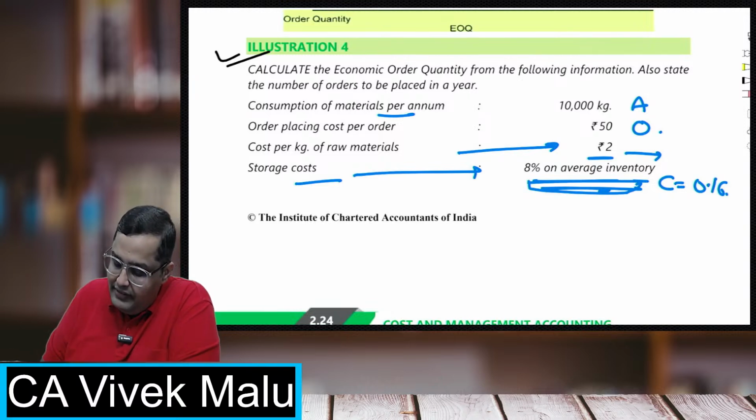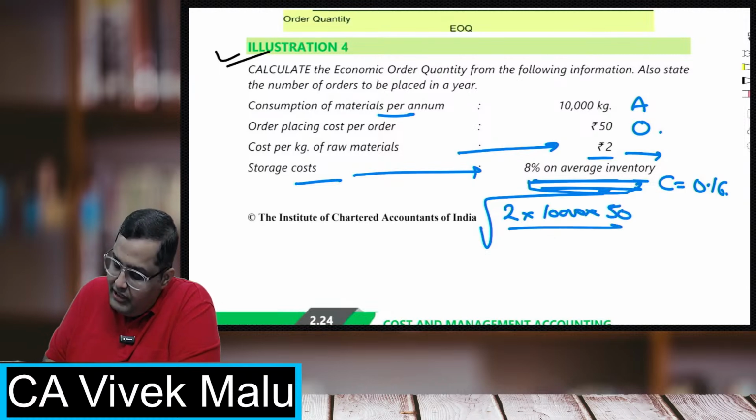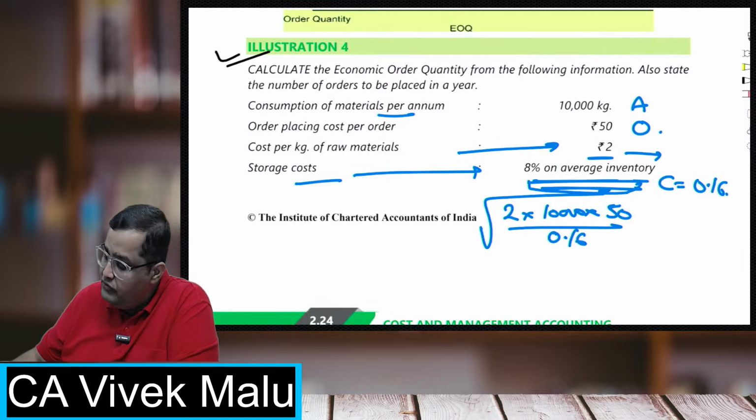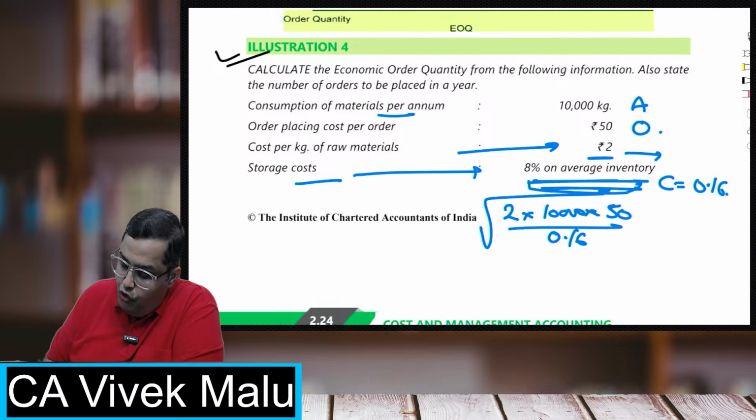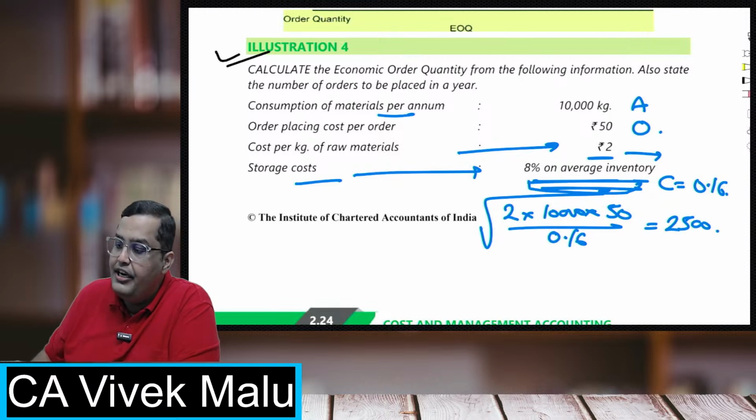So students, let's do this. The formula is root of 2AO upon C. So 2 into A, that is 10,000, into O, that is 50, upon C, that is 16 paisa. Come on, do this. So 2 into 10,000 into 50 divided by 16 paisa. Take a root. So I get the economic order quantity as 2,500 units.